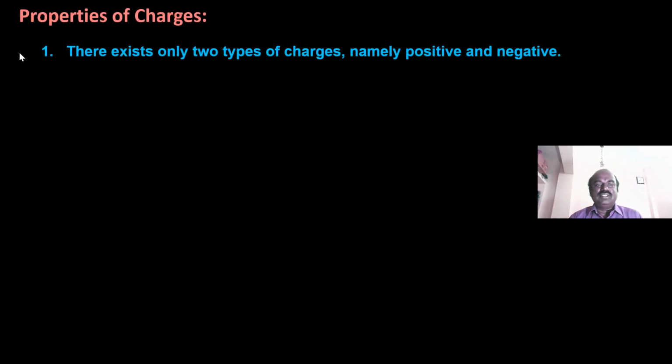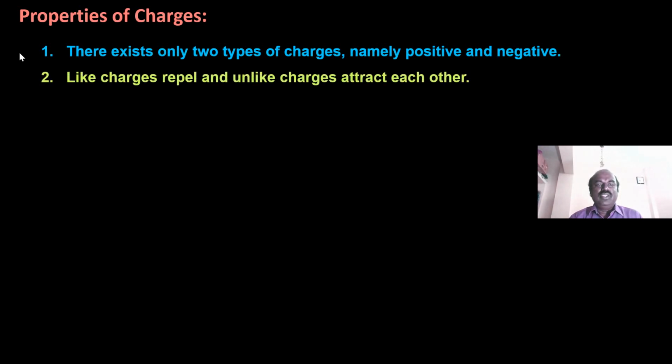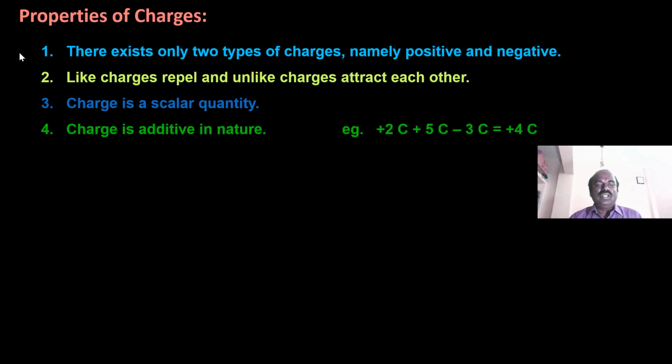Properties of charges. There exist only two types of charges, namely positive and negative. Like charges repel and unlike charges attract each other. Charge is a scalar quantity. Charge is additive in nature. Plus 2 coulomb, plus 5 coulomb, minus 3 coulomb becomes 4 coulomb.